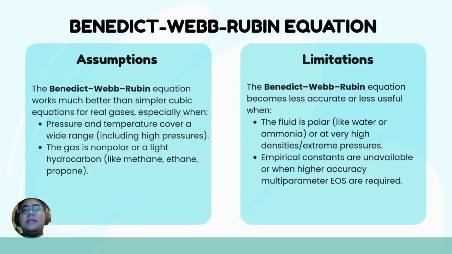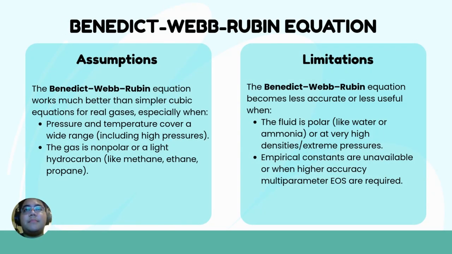As for the assumptions, the BWR equation works much better than simpler cubic equations for real gases, especially when pressure and temperature cover a wide range, and the gas is nonpolar or a light hydrocarbon. The Benedict-Webb-Rubin equation becomes less accurate or less useful when the fluid is polar and empirical constants are unavailable, or when higher accuracy multi-parameter equations of state are required.